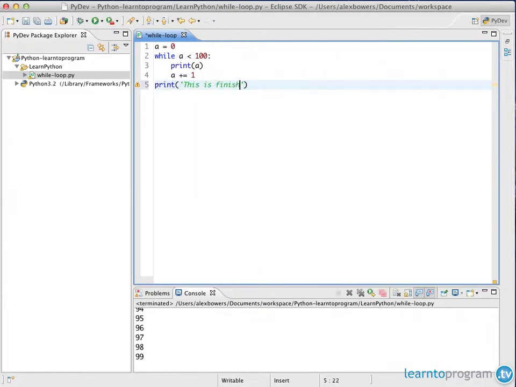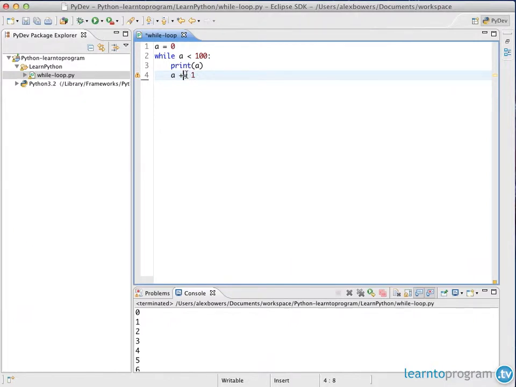which I'm just going to make print "This is finished". And if we run this again, we'll get to the end, and we get "This is finished" right at the very end, but we don't get to anywhere else, and that is because the next bit of code does not run until the while loop has reached a point at which it no longer considers it to be true.